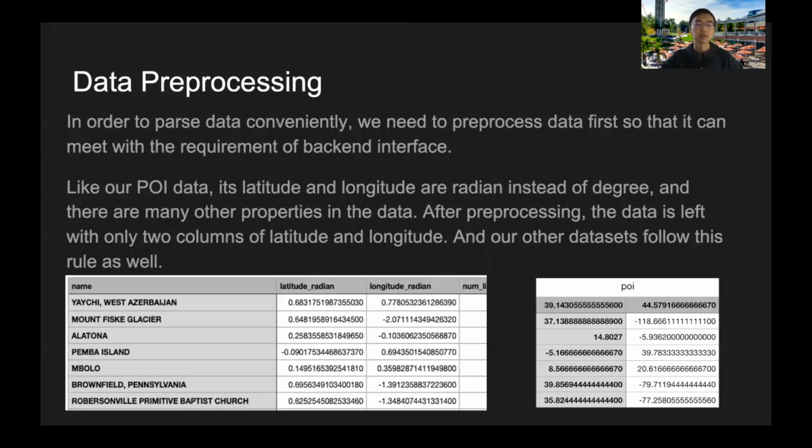About the data preprocessing. In order to parse data conveniently, we need to pre-process data first so that it can meet the requirement of backend interface. Here, for example, the POI data. It has many unnecessary features here like this one and this one. And also, its latitude and longitude are the radian version, which is not the degree version required by the backend interface. So we need to convert the radian version into degree version and also remove these unnecessary features. Our other datasets follow these rules as well.